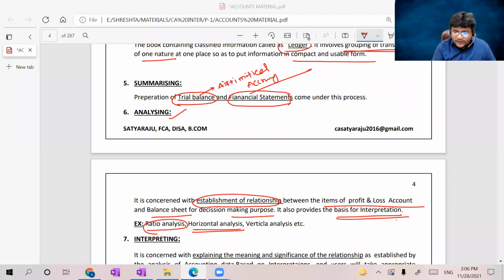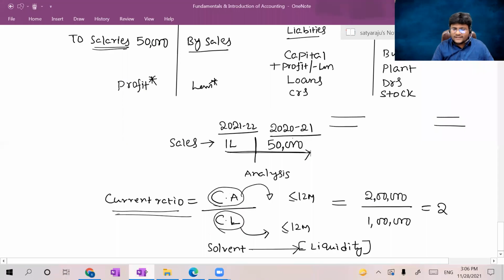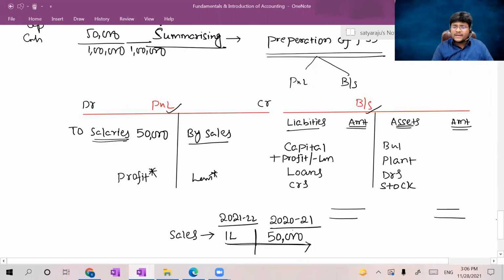Next, that is vertical analysis. Sir, what is the meaning of vertical analysis? It's very simple. Vertical analysis is nothing but within the same year, we are establishing a relationship within the same year. For example, salary to sales, how much? Electricity to sales, how much? So a relationship we are establishing with sales for each and every expenditure, that is salaries by sales. Out of sales, salaries how much? Out of sales, purchases how much? Out of sales, rental expenditure how much? We are expressing a percentage of expenses on sales, which is nothing but vertical analysis.